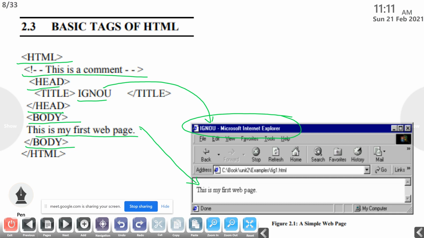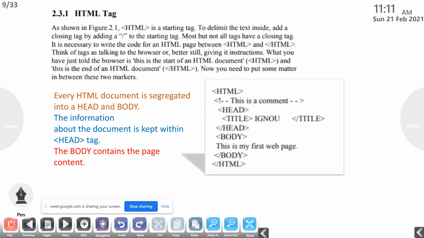So this is the basic tags of HTML. This is the basic structure of an HTML page. Then HTML tags are shown in figure 2.1. As shown in figure 2.1, HTML is a starting tag. So all the HTML pages will start with the tag HTML. So it's a starting tag. To delimit the text inside, add a closing tag by adding a slash to the starting tag.